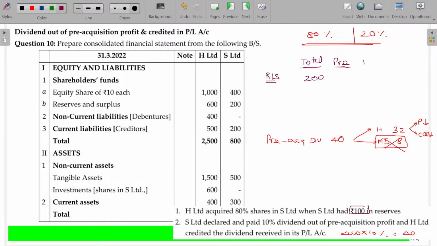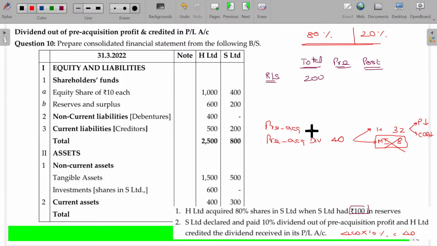How much is for post? Now tell me, pre and post. How much is for pre? 160. 100 rupees is the pre-acquisition profit.